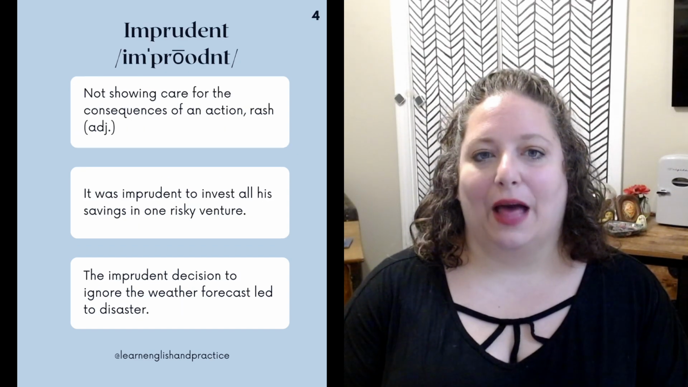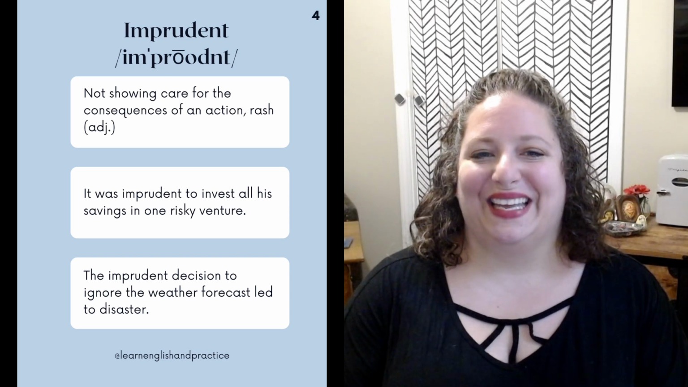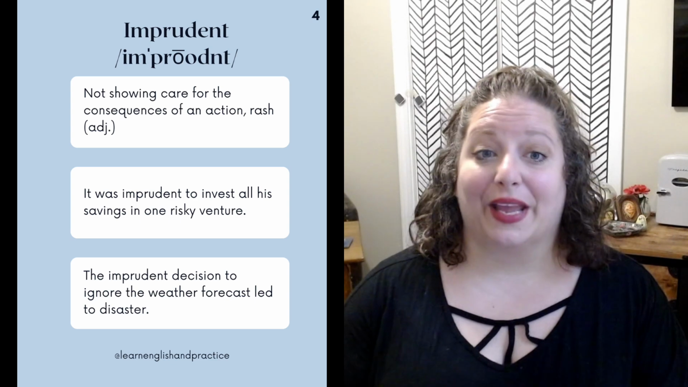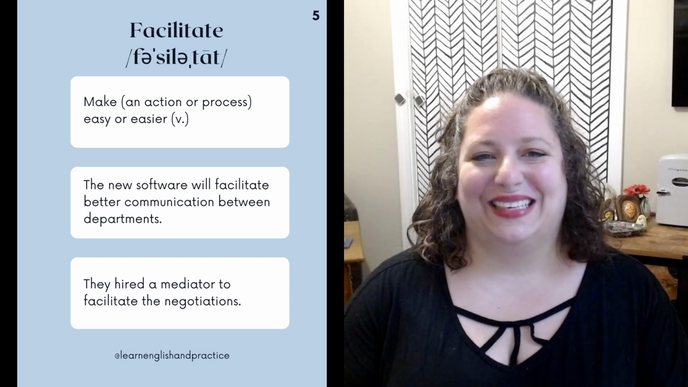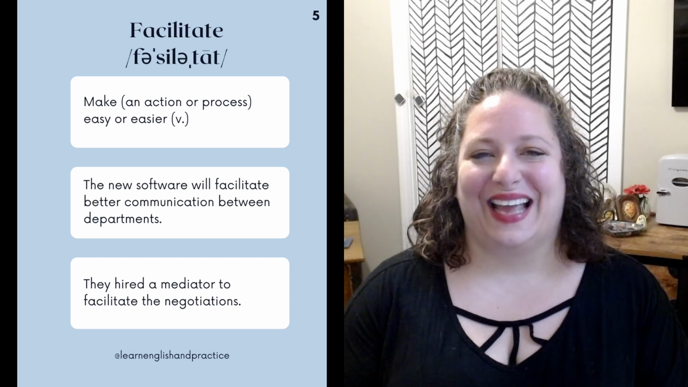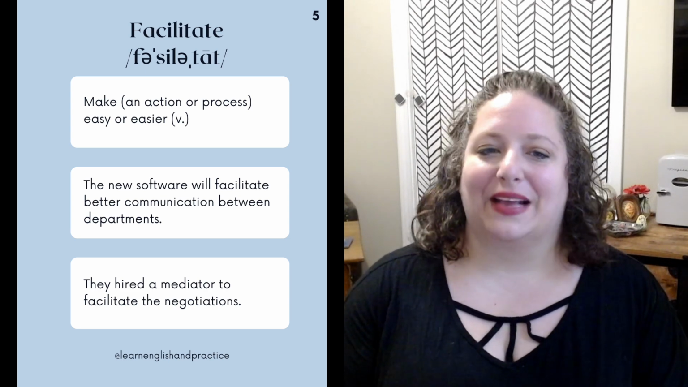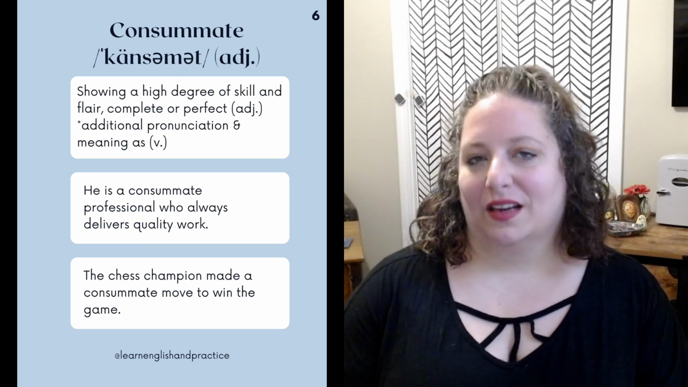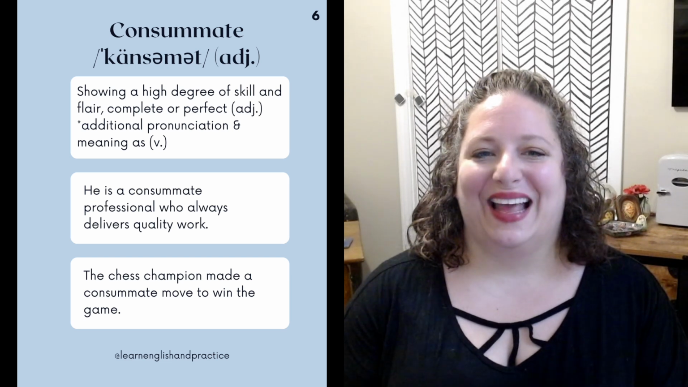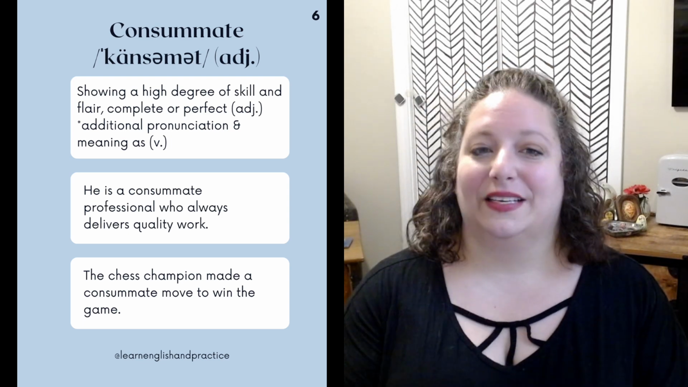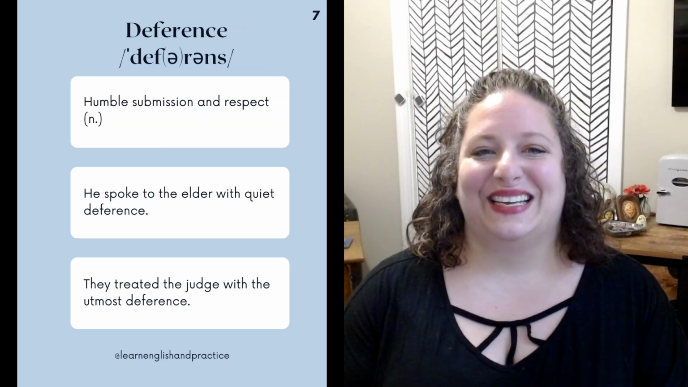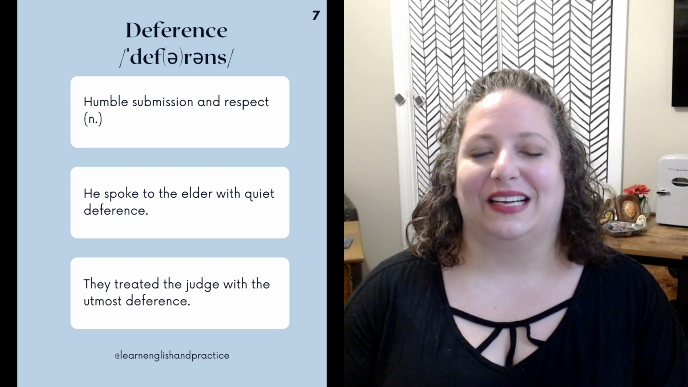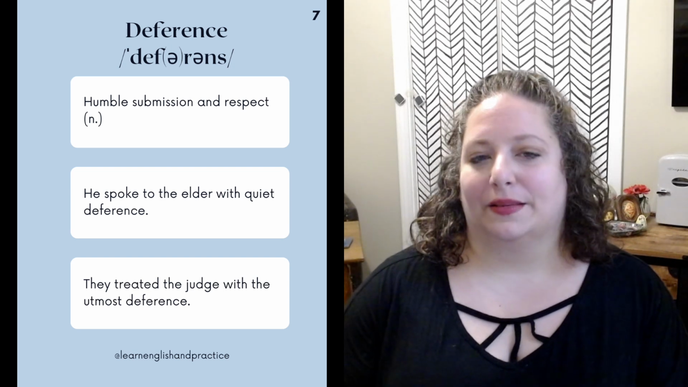Imprudent, I-M-P-R-U-D-E-N-T, is not showing care for the consequences of an action. Facilitate, F-A-C-I-L-I-T-A-T-E, is to make something easier. Consummate, C-O-N-S-U-M-M-A-T-E, as an adjective, is showing a lot of skill or flair. Deference, D-E-F-E-R-E-N-C-E, is showing submission and respect.